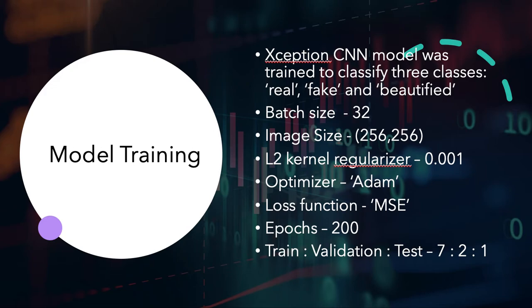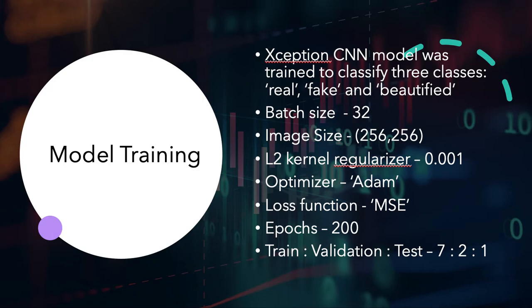The Xception CNN architecture comprises 36 convolutional layers pre-trained with the ImageNet dataset. The Xception model was trained on three different kinds of inputs to compare performances: only image dataset, image concatenated with its edge map dataset, and image concatenated with its Laplacian gradient dataset. The classifier was trained with a dataset labeled as three classes: real, fake, and beautified.